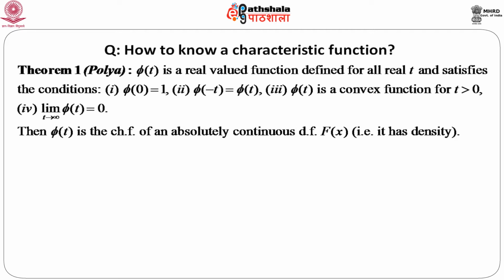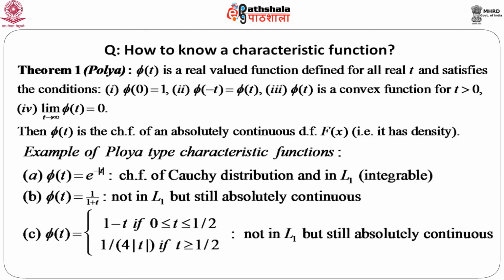Moreover, this characteristic function has an additional feature, or identifies an additional feature corresponding to the distribution function, which is that it must be absolutely continuous, which ensures that it will give us a proper probability density function corresponding to the random variable for which capital F is the distribution function. Let us consider some examples.